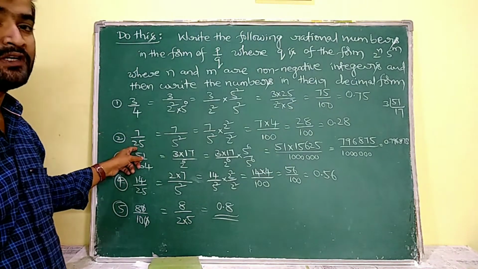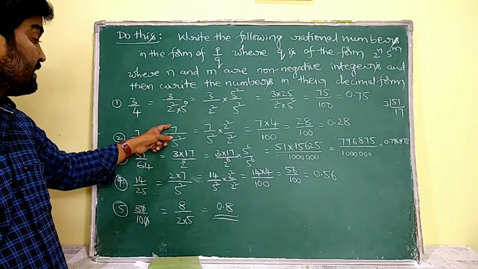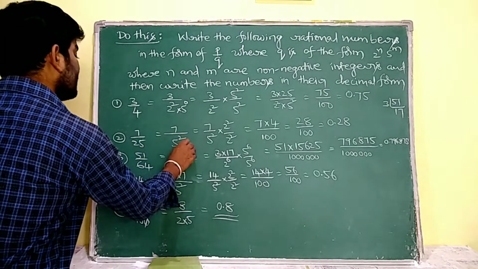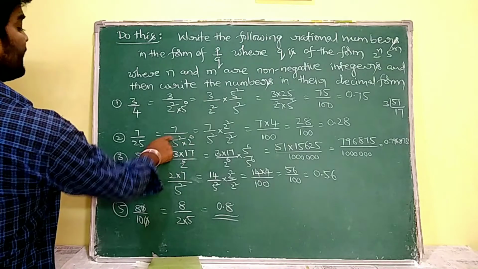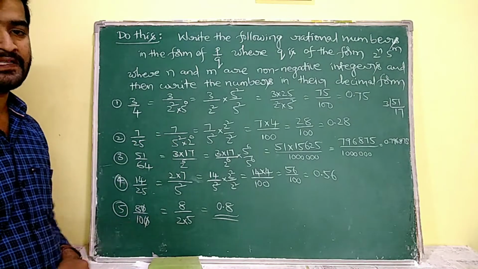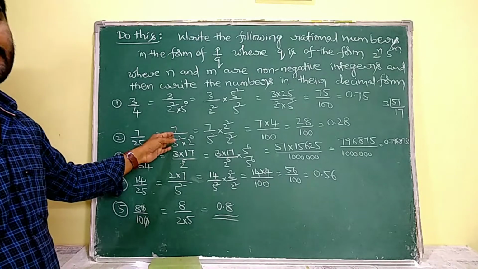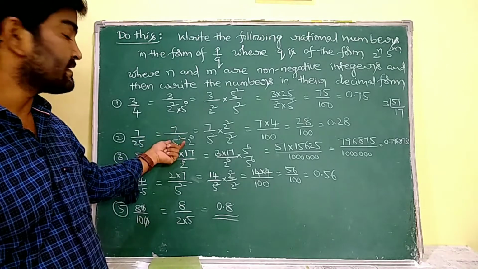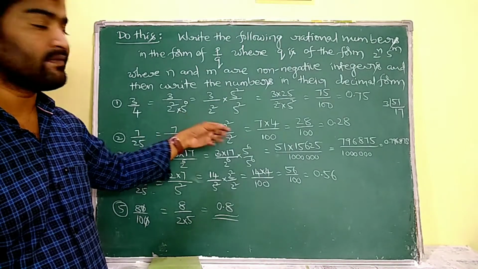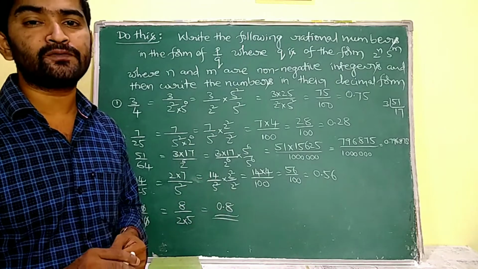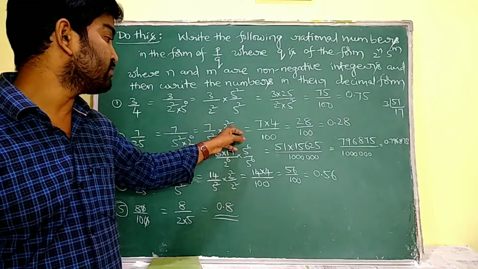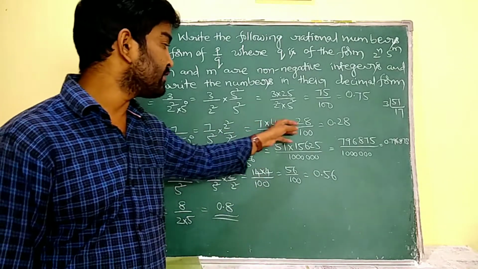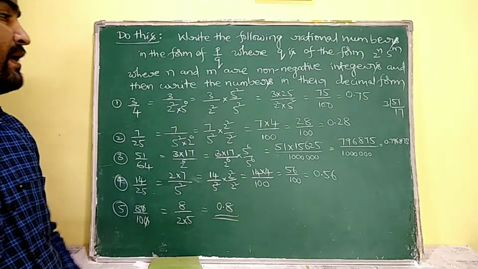Again, 7 by 25. Prime factorize both numerator and denominator: 7 by 5 square. Now the denominator is in the form of 2 power of 0 into 5 power of 2. So the first question is finished. Coming to the next question, I have to express it as a decimal. So I have to multiply the given rational number with 2 square and divide with the same 2 square. Why? Because I have to pair up both 2's and 5's. So 7 into 2 square means 7 into 4 by 5 square into 2 square, that gives us 100. So 7 4's are 28 by 100, that is nothing but 0.28.